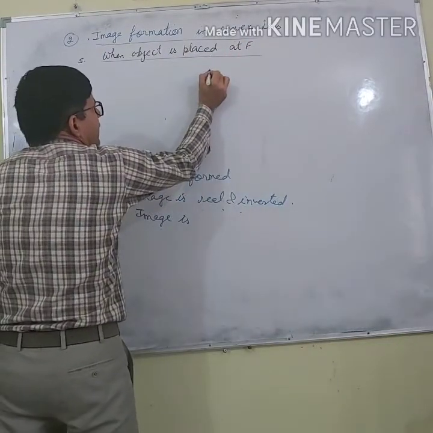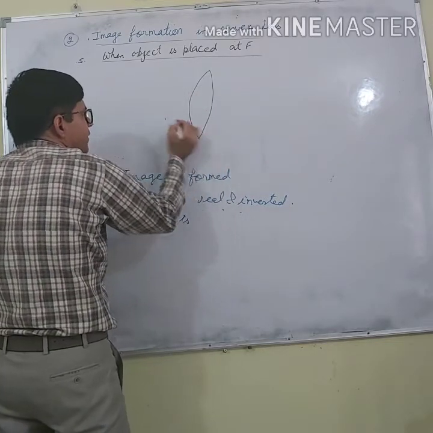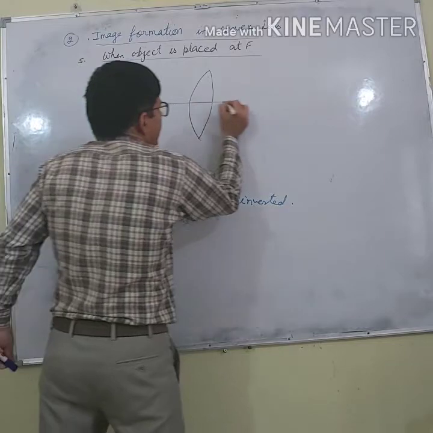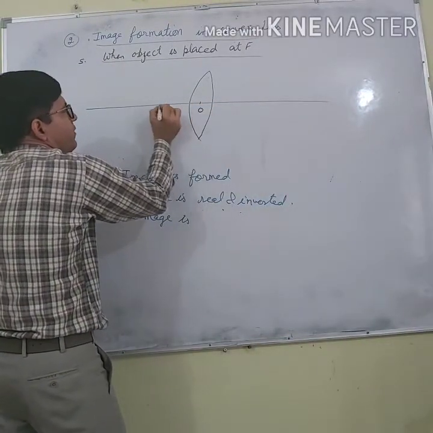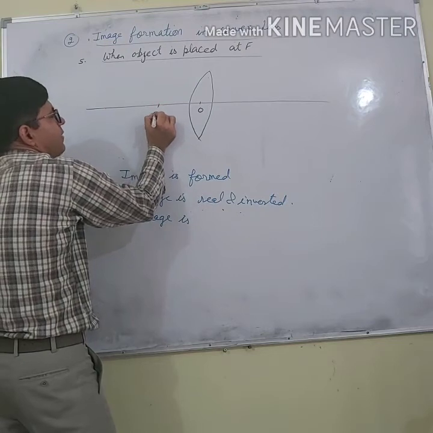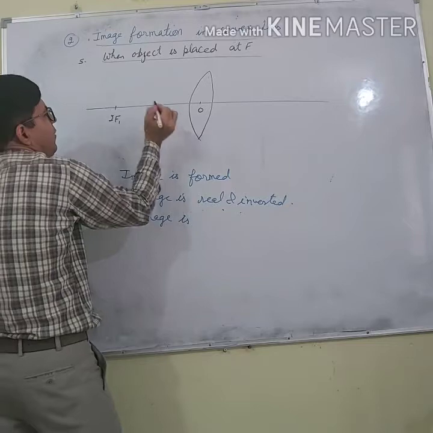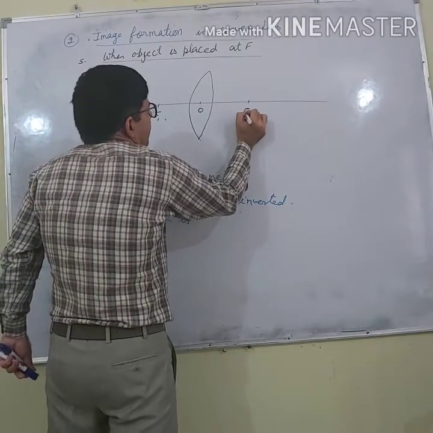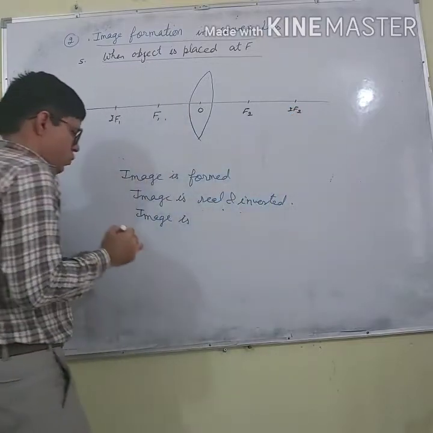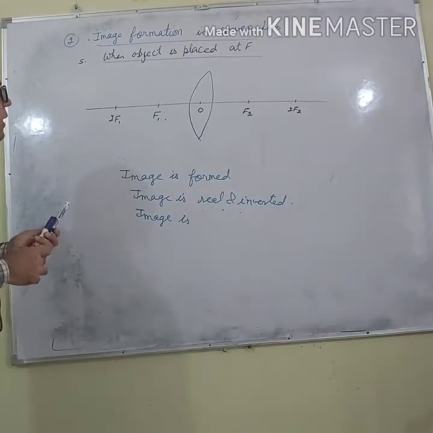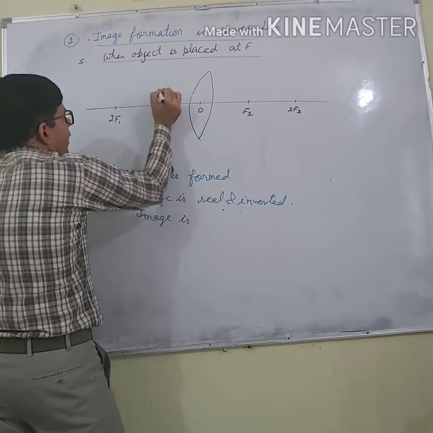So let us say this is the lens and this is principal axis, optical center. What is this? F, 2f, 1 or 2, let us say F1, F2. So let me place the object on F1.